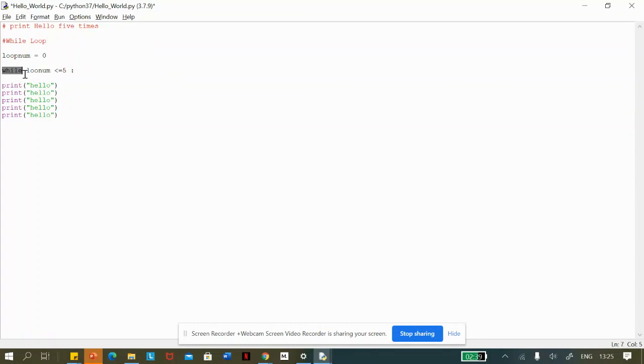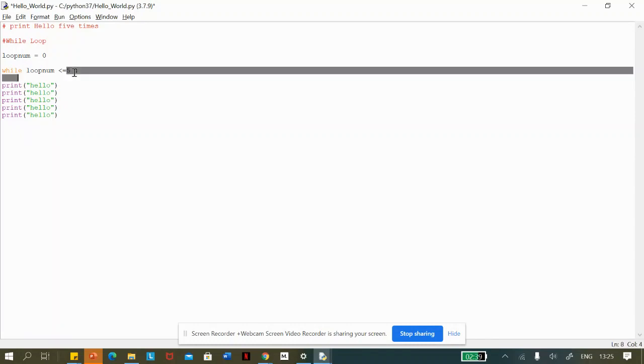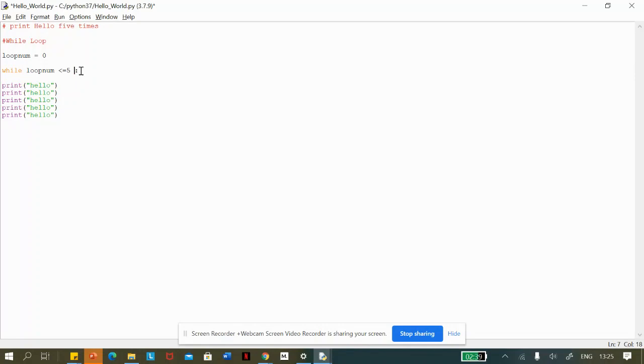While basically tells Python to run the loop again and again until the following condition, which is placed after while, is fulfilled. So we keep running the program until loop num keeps running, and when it says less than or equal to 5, it means as soon as the number of times the loop has run goes over 5, it will stop running, so it will only run 5 times. Still a bit confused?